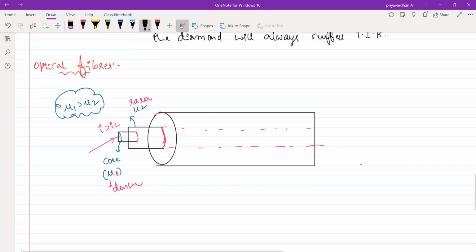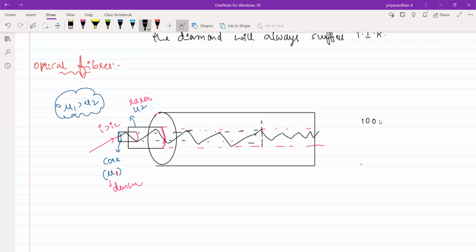So when light enters into it, it will always try to suffer this total internal reflection like this. So it wants to go here. Again, if I construct a normal, this is a rarer medium completely. Oh, sorry, it must be much smaller. It must be a rarer medium, denser to rarer it is entering. So I can say that it is going like this. Total internal reflection happening each and every time. I can say that there will be 100% data transfer. And they are more reliable too.